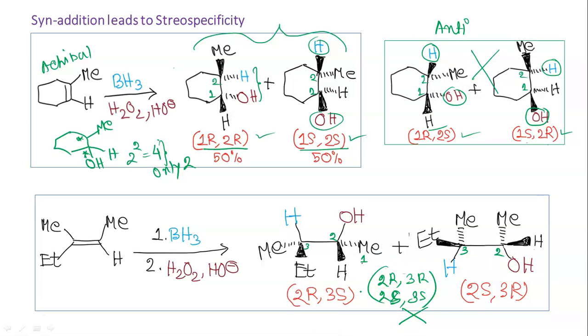You can write the mechanism yourself and check that when H and OH are added from opposite sides, that is anti-addition, only then will you get 2R 3R. But anti-addition is not happening here. Only syn addition is there. That is why we are getting 2R 3S and 2S 3R, and again it will be obtained in 50%, 50%. Because there is equal probability whether H and OH will be added above the plane or below the plane. Both are syn, but there are 2 possibilities under syn. So that is why we are getting 2 products.